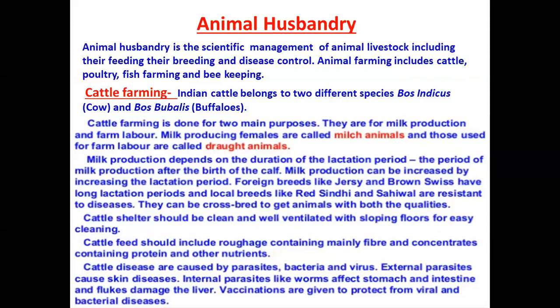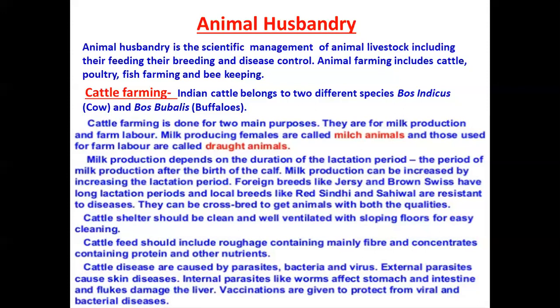Next, cattle diseases are caused by parasites, bacteria and viruses. There are many different types of microorganisms which affect them, just as humans get affected by different microorganisms. In the same way, cattle are affected as well. It is divided into two: external parasites, which cause skin diseases, and internal parasites like worms, which affect the stomach and intestine, and flukes, which damage the liver.